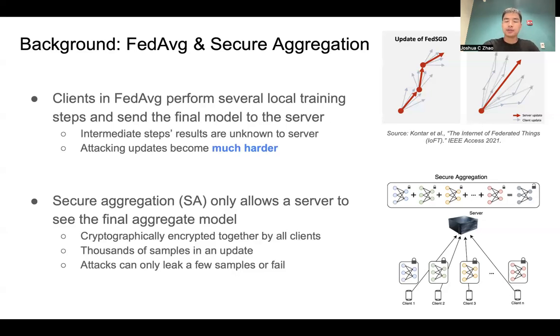Now, this is very difficult because in the context of secure aggregation, there can be hundreds of clients. Think if there's a batch size of 64 and 100 clients, that would be a total of 6,400 images contributing to just the single final update. Now, if we want to leak images when there are this many images, this large scale really makes it so that attacks can only leak either a few samples or just outright fail altogether.